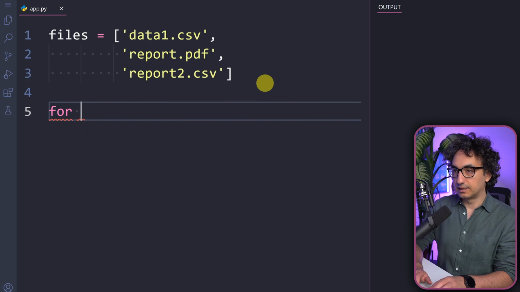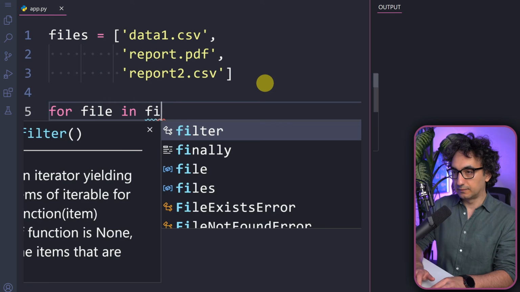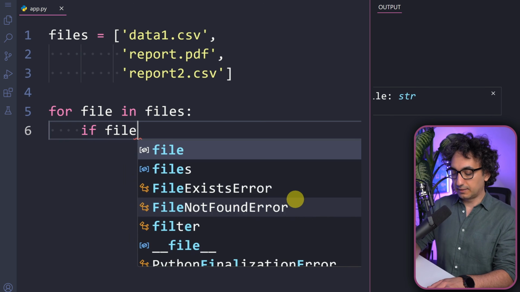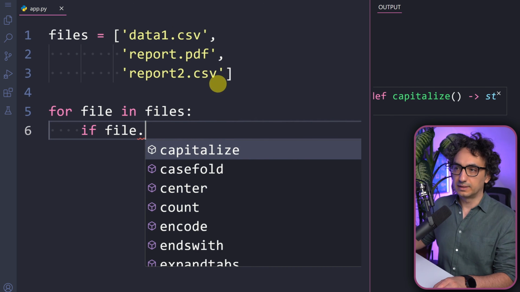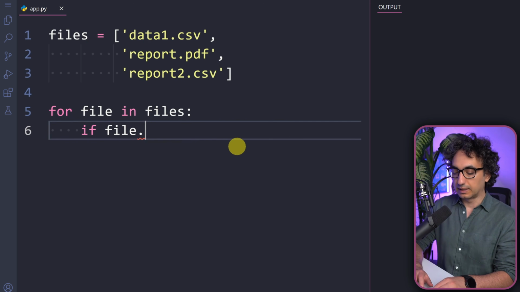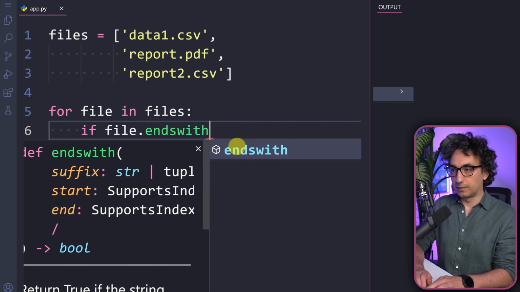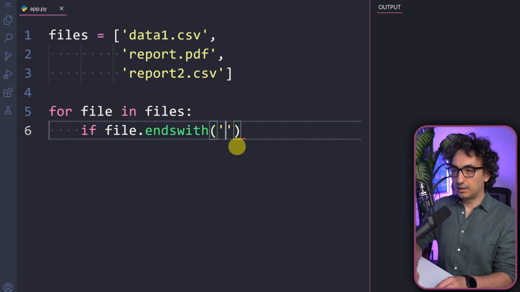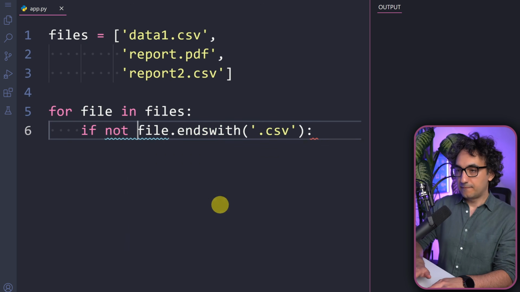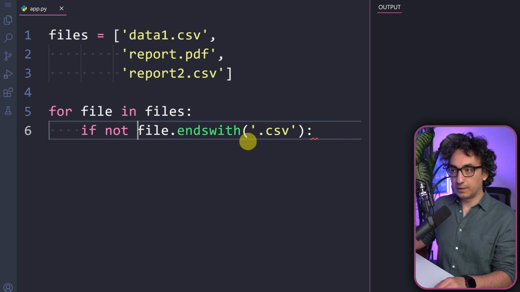So we're going to go and create a for loop: for file in files. Now we're going to create our checkpoints, and we are checking the files. What we are searching for is actually the last characters of each string. So that means we're going to use the method endswith, and we have to pass it our expectation, which is .csv. But actually we are searching for bad data, so we have to search whether the file does not end with CSV.